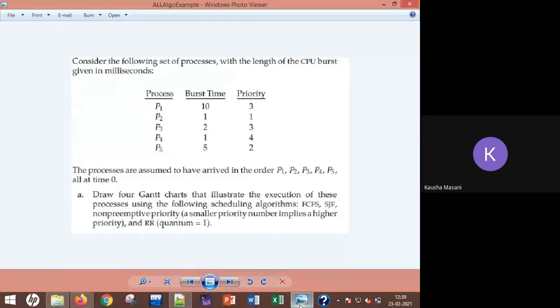So add that 1 here. So it will become what? 11. Alright. Then next in order is P3.